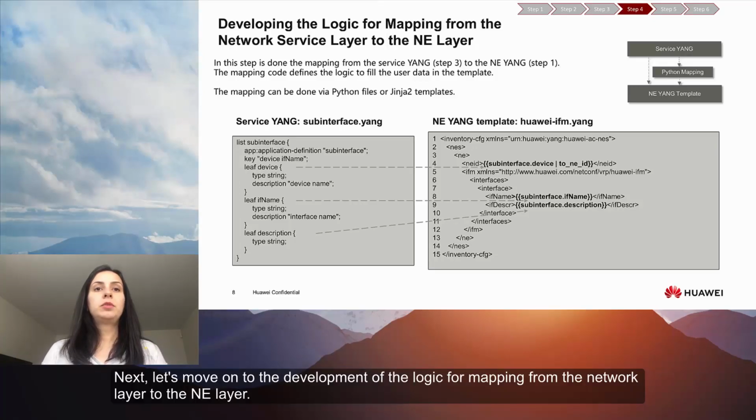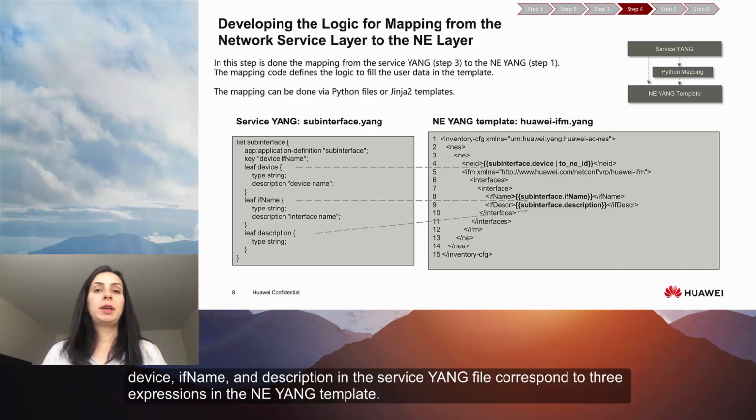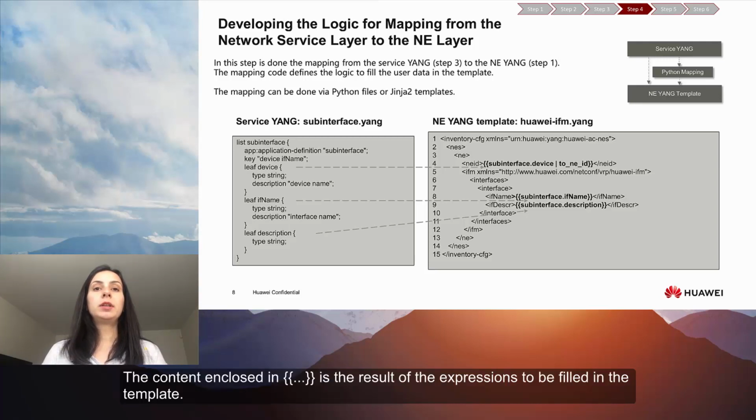Next, let's move on to the development of the logic for mapping from the network layer to the NE layer. The left part shows the service Yang model and the right part shows the NE Yang template. Device, IF name and description in the service Yang file correspond to 3 expressions in the NCE Yang template. The content enclosed in double curly braces is the result of the expressions to be filled in the template.